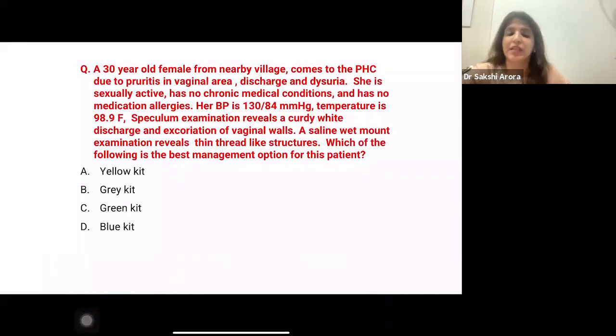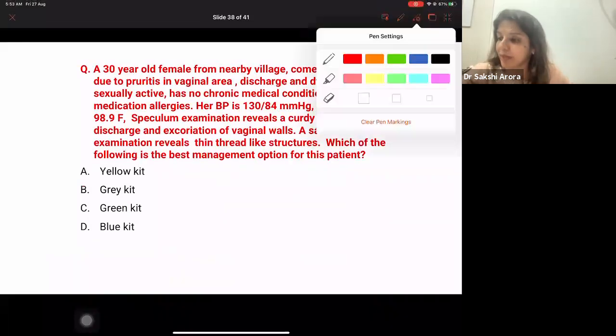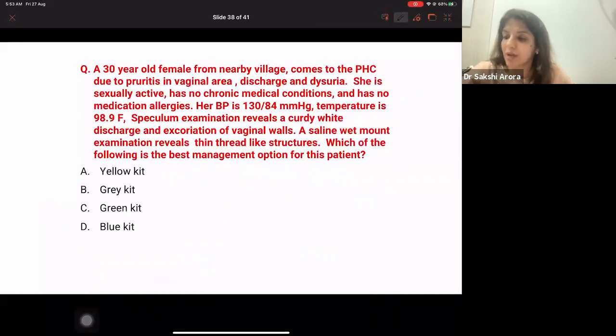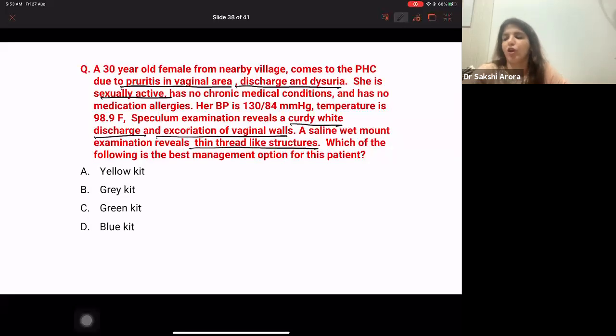Okay. Then comes the last question for the session, which is related to vaginitis and PID. This is an OBGY and PSM integration. A 30-year-old female from a nearby village comes to PHC due to pruritus in the vaginal region, discharge and dysuria. She's sexually active, has no medical conditions and no medical allergies. Her BP is 130/84, temperature is 98.9. Speculum examination reveals curdy white discharge and excoriation of vaginal wall. A saline wet mount examination reveals thin thread-like structures. Which of the following is the best management option for this patient?